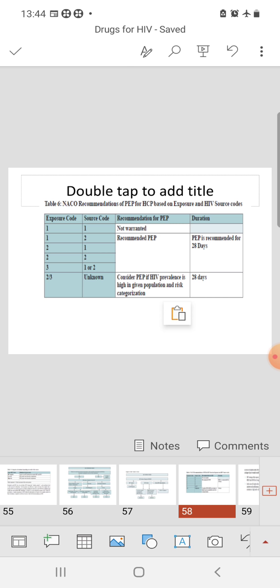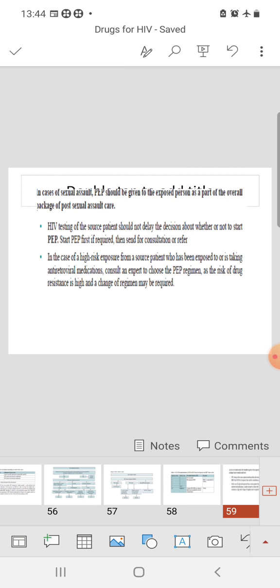Okay, and PEP should be started as soon as possible, preferably within 72 hours, and it should be continued for 28 days. Okay, so only when exposure code 1 and source code 1, then PEP is not warranted. But whenever anything is more than 1, then of course you have to give PEP. And remember, this regime is for accidental exposure, and sexual assault also comes under this. So in case of sexual assault, PEP should be given to the exposed person as a part of the overall package of post sexual assault care.